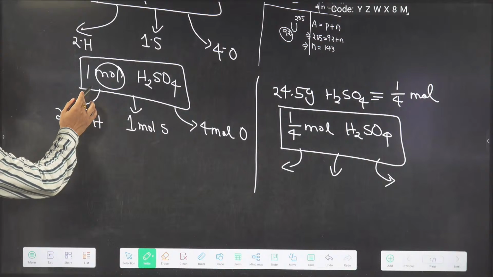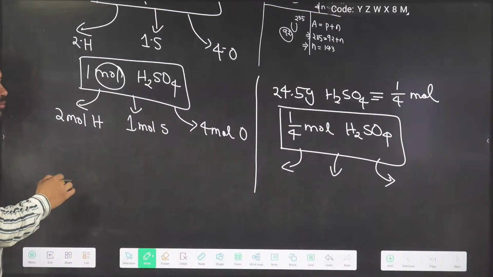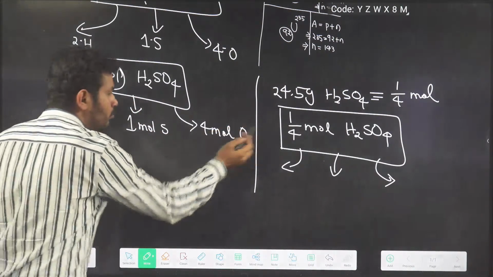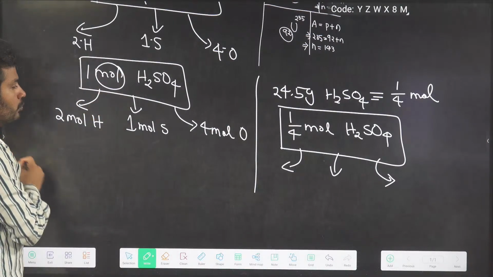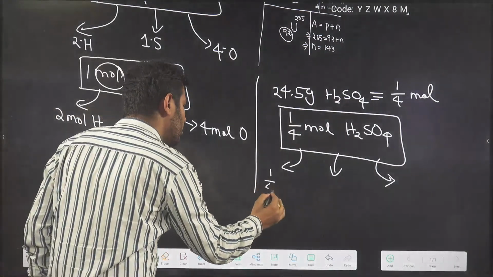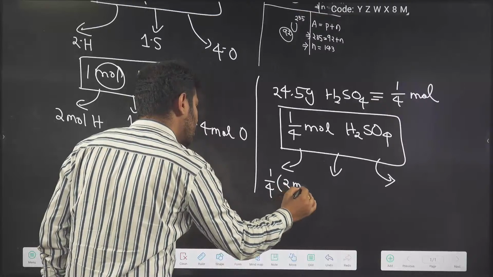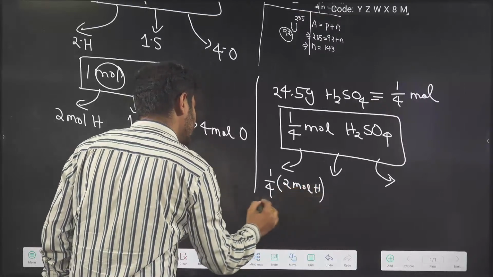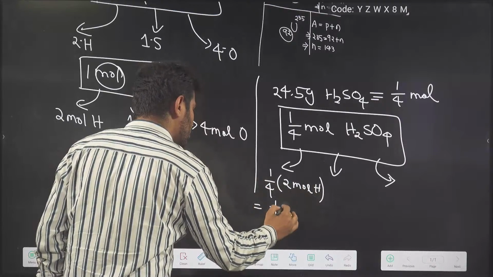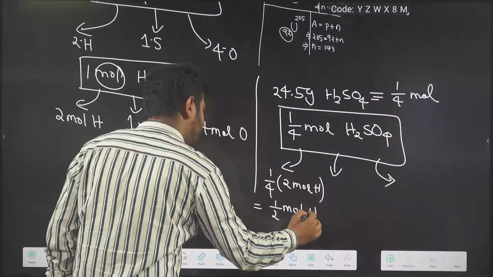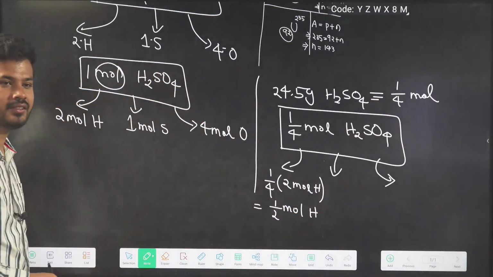If 1 mole contains these many atoms, then 1/4 mole will contain just 1/4 of that. So 1/4 of 2 moles of hydrogen, which is 1/4 into 2, which is 1/2 mole. So half a mole of hydrogen atoms will be there with us.